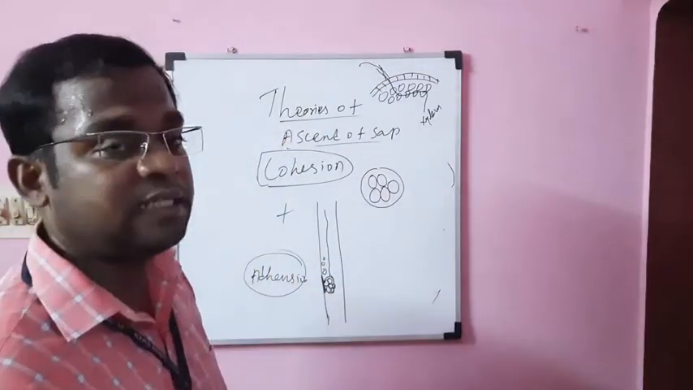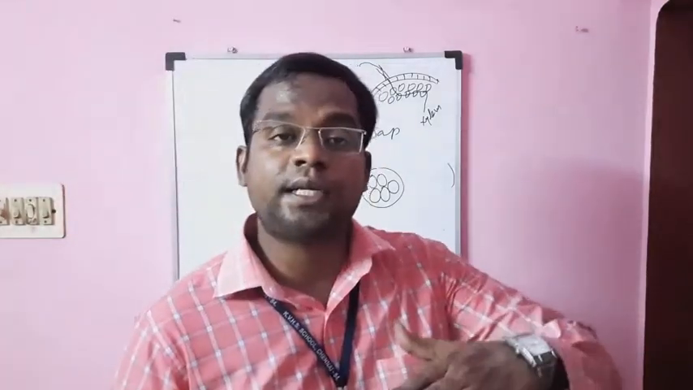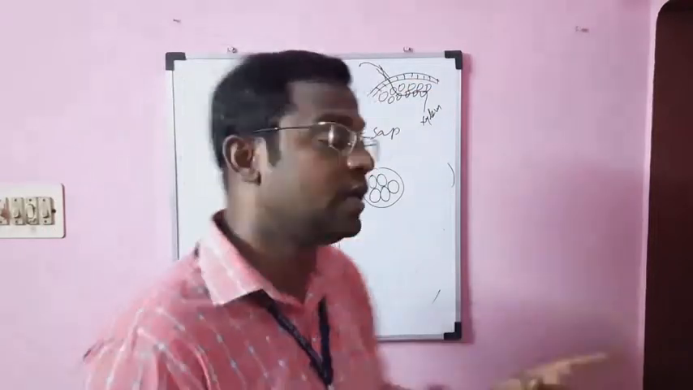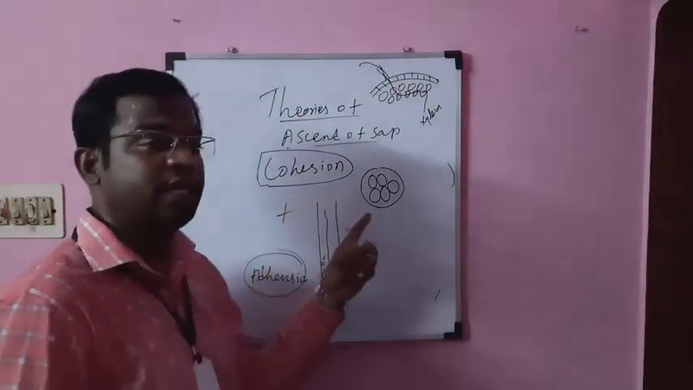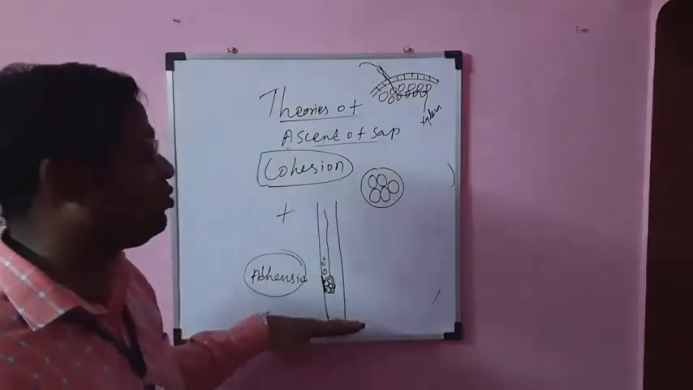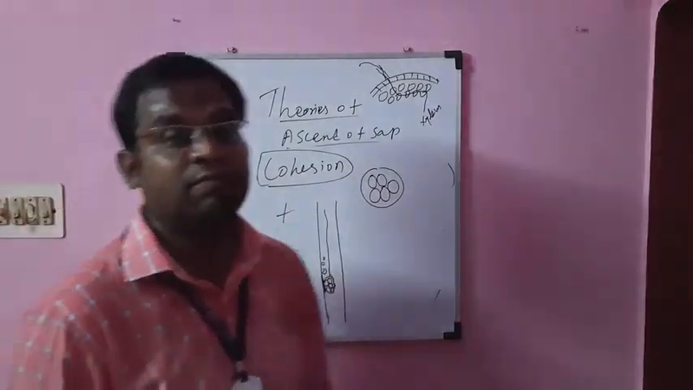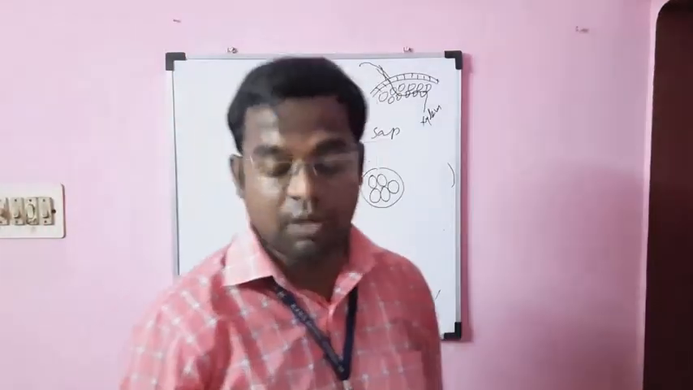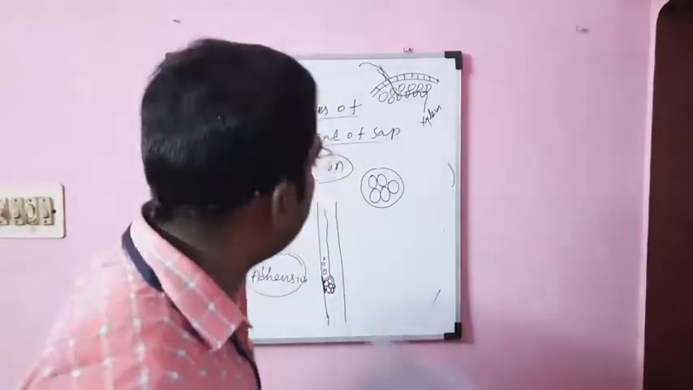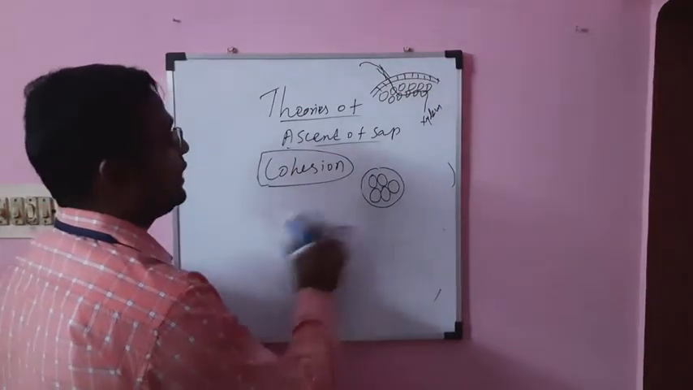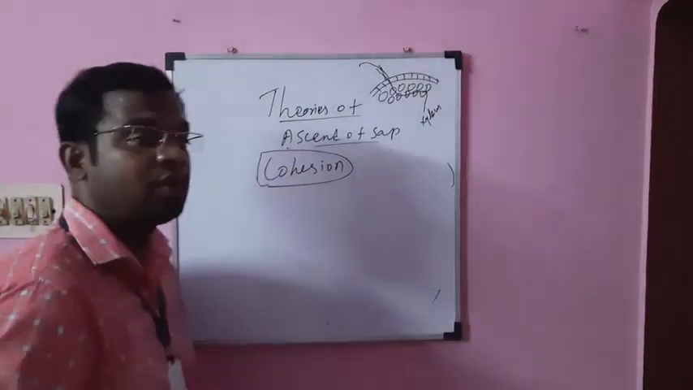They are just explaining how the water is moved into the xylem, but it is not simply moved by the cohesion and adhesion. The water molecules are moved continuously in the xylem vessel, and finally it reaches the various parts of the body. Okay, so this theory is called the cohesion theory. Understand? Cohesion theory means what?